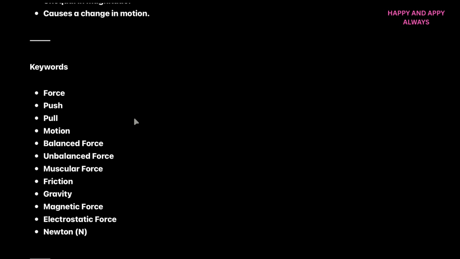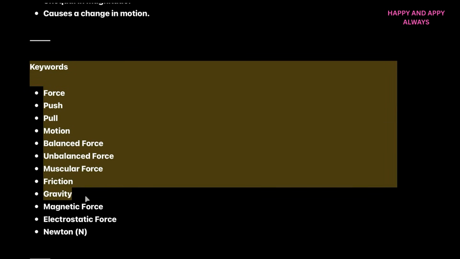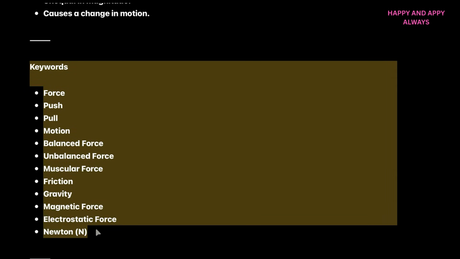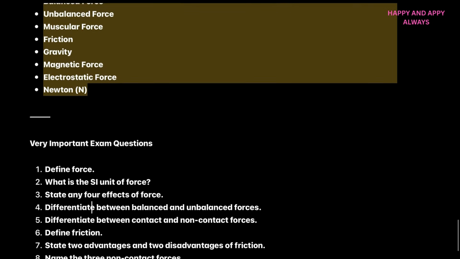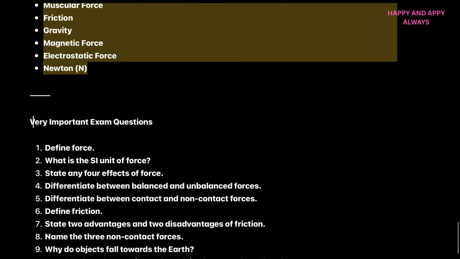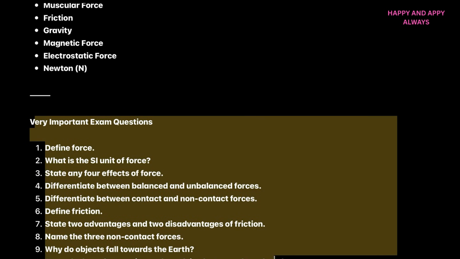Now, if you have weak spelling and grammatical errors in the exam, you should remember and rewrite these applications and keywords on a piece of paper or note them somewhere so that you don't forget these words: force, push, pull, motion, balanced force, unbalanced force, muscular force, friction, gravity, magnetic force, electrostatic force, Newton, which can also be denoted as N.